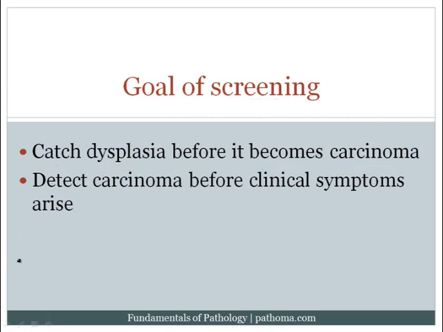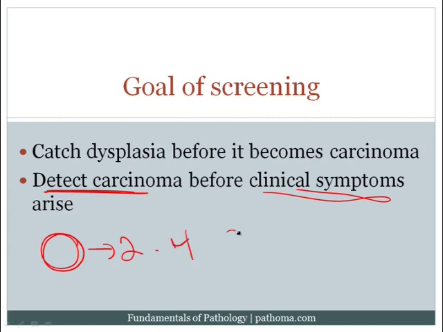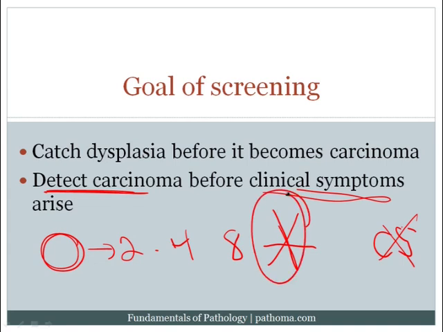Another goal of screening, a separate goal, is to detect carcinoma before clinical symptoms arise. So if this is the cancer, and it's 1 cell, and it's going to divide into 2, and then 4, and then 8, and eventually produce clinical symptoms, what we'd like to do in screening is, rather than catching the tumor after it produces clinical symptoms, catch the tumor earlier, before it produces clinical symptoms. The idea is that if we catch the tumor here, we will have caught it before additional mutations would be allowed to form. And again, the more the mutations, the more aggressive the tumor would actually be.